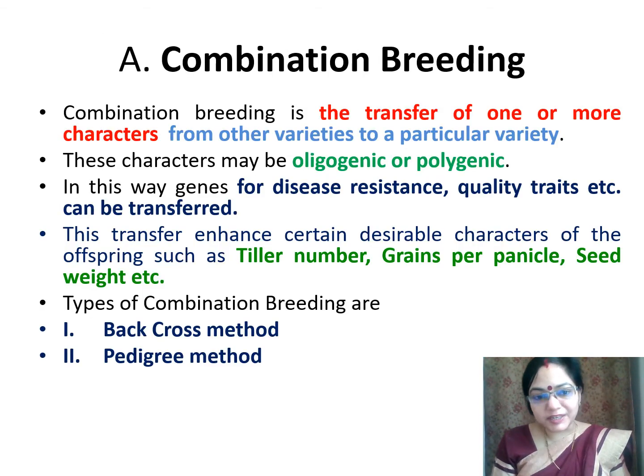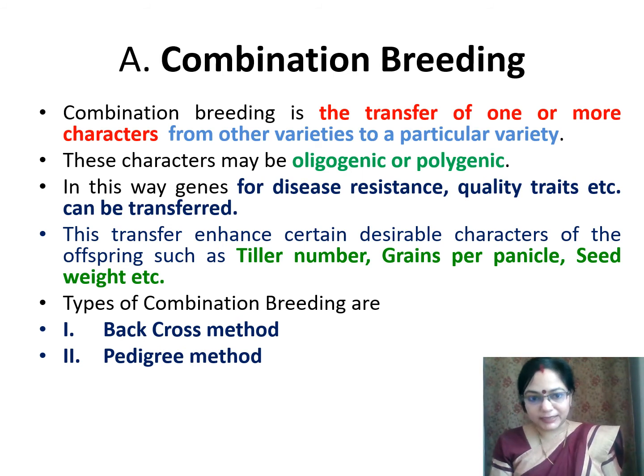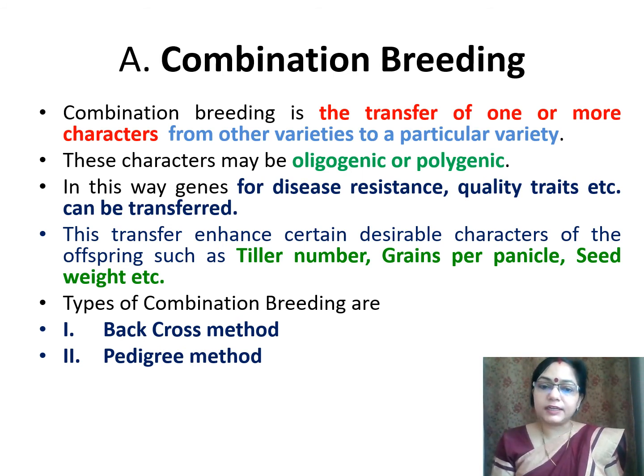Now come to combination breeding. Combination breeding is the transfer of one or more characters from other varieties to a particular variety. These characters may be oligogenic or polygenic. In this way, genes for disease resistance, quality traits, etc. can be transferred.